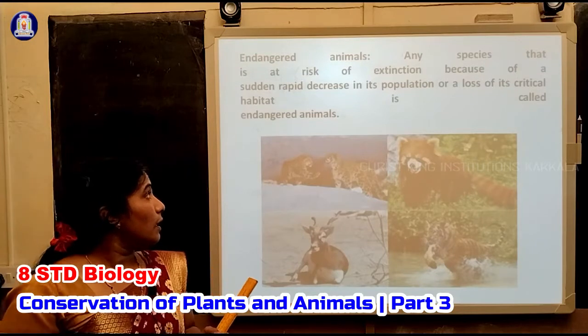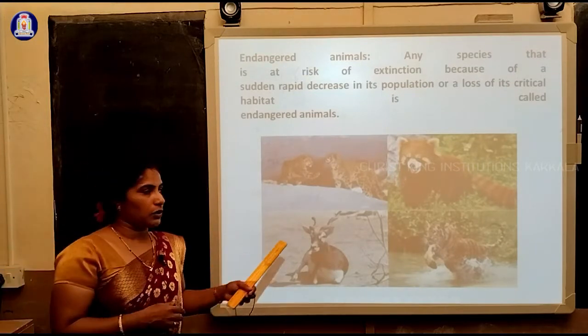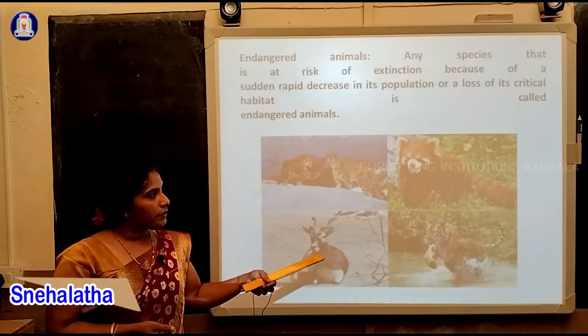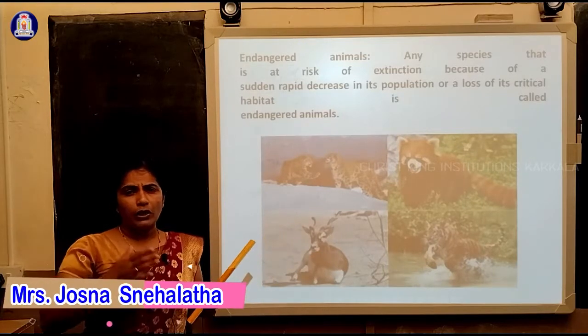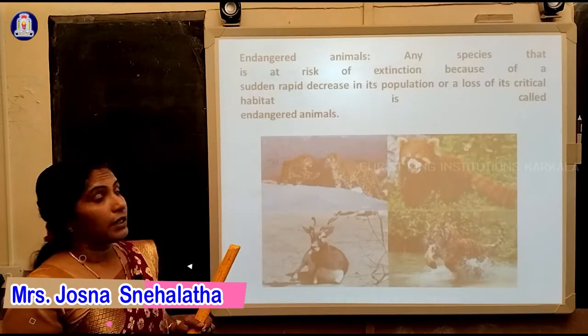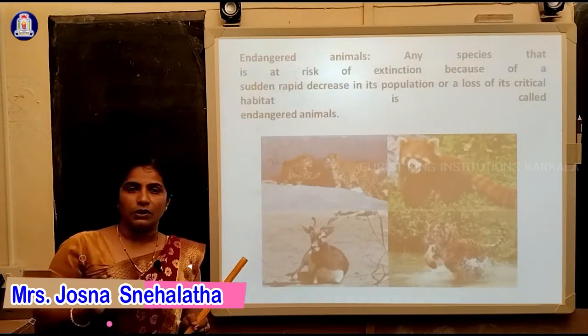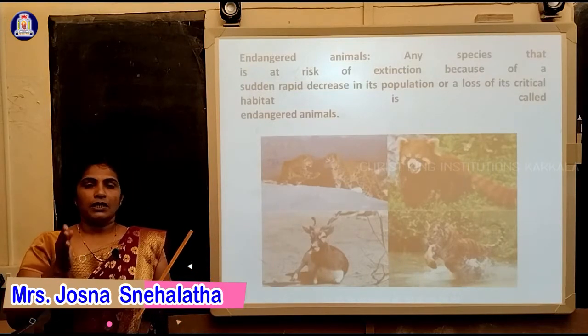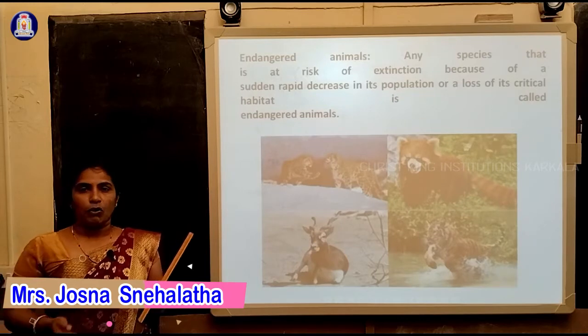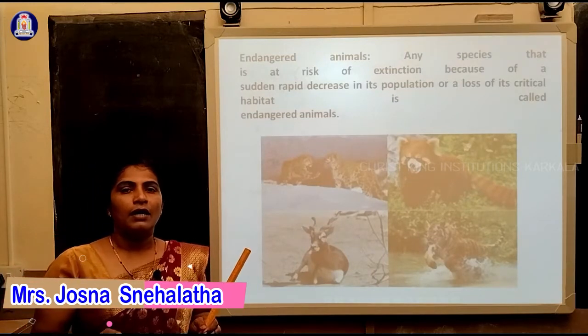Examples are snow leopards, wild buffaloes, tigers, panthers, etc. All these are yet to become extinct, so they are called endangered. It is not a term related to danger. Endangered means that in future generations we won't see some of the animals and plants.